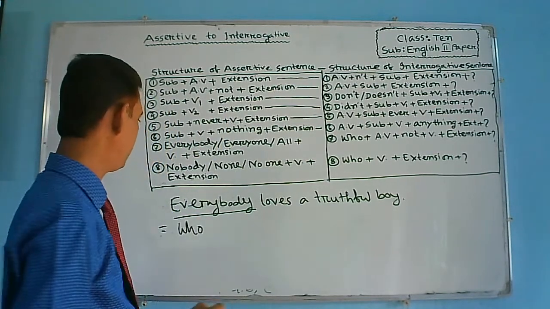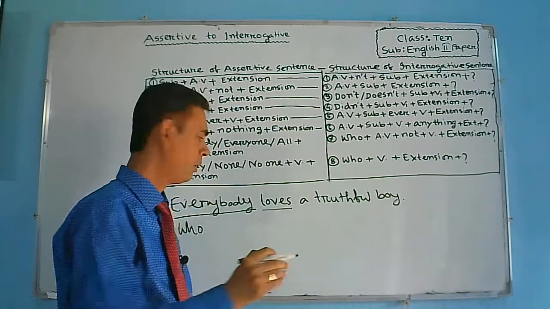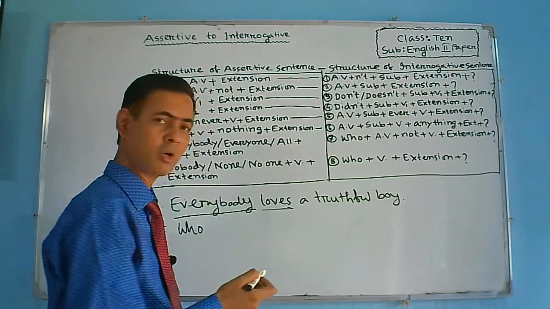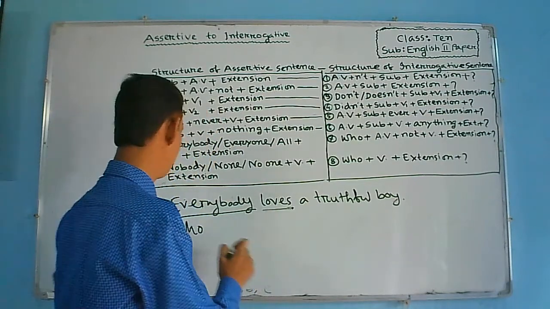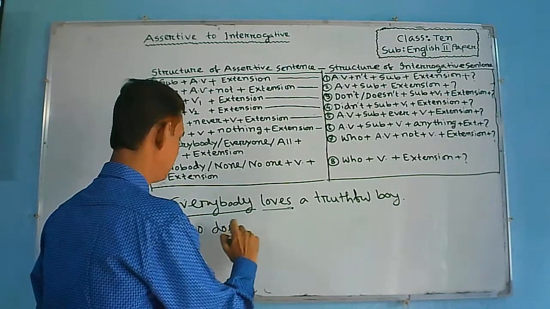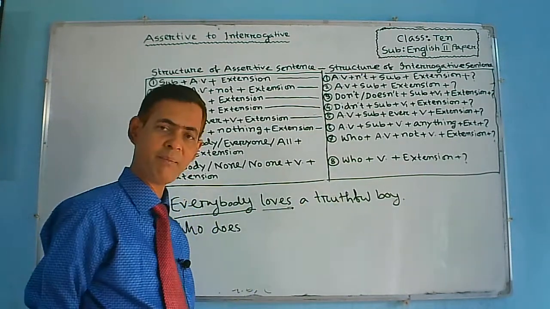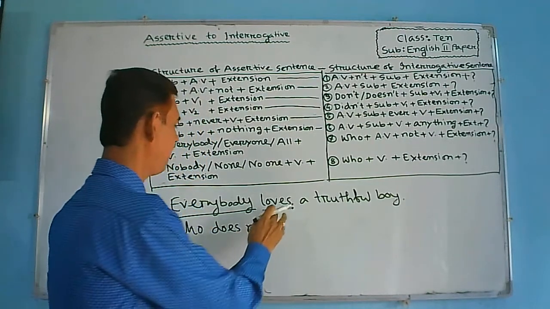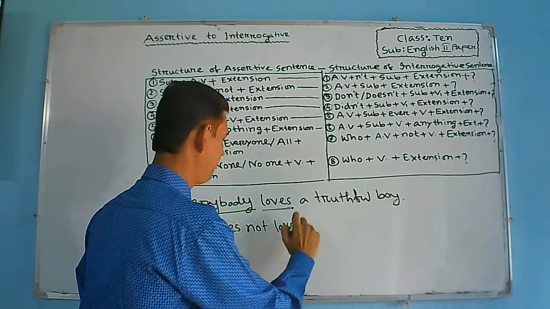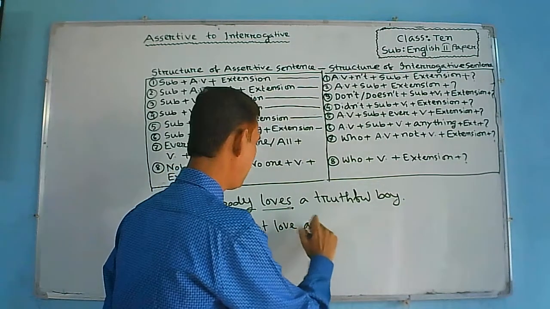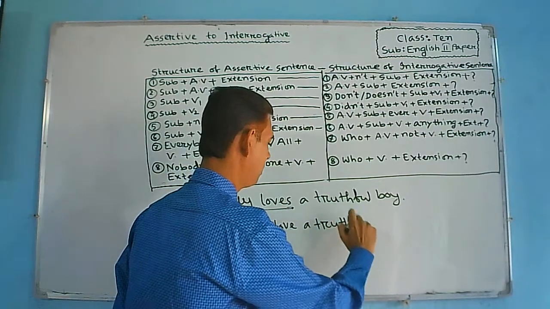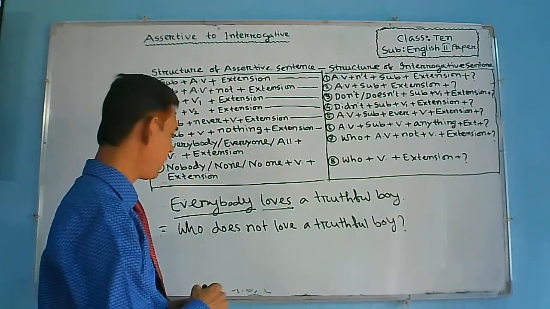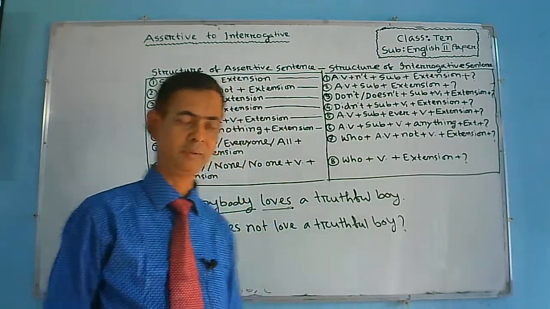Who. Then loves. Here you know that s is given with the principal verb. So does will be used as auxiliary verb of this verb, as here s is given. So who does. As you know, this is an affirmative sentence, that is why here not will be used. Does not. Then base form of verb love. Then extension, a truthful boy. Then question mark. So the sentence stands for who does not love a truthful boy?